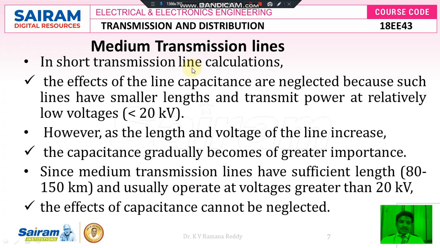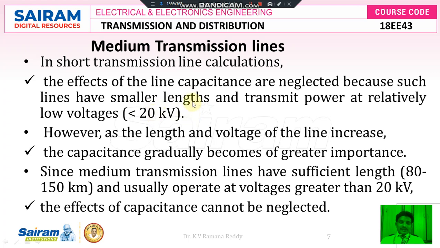For a short transmission line, the calculations are affected by the line capacitance. The effect of line capacitance creates a lot of problems in finding the unknown parameters. So the line capacitance is neglected, because such lines have very small length and transmit power at relatively low voltage, around less than 20 kilovolts.